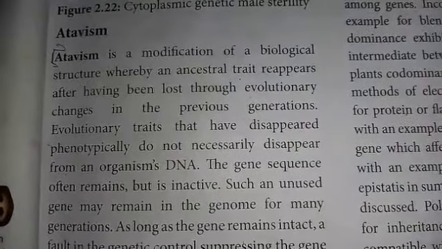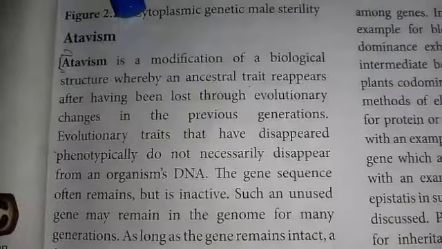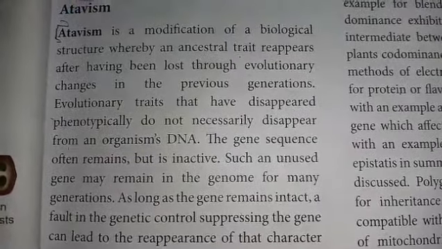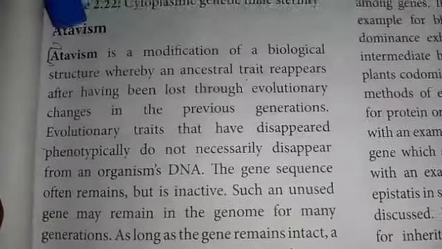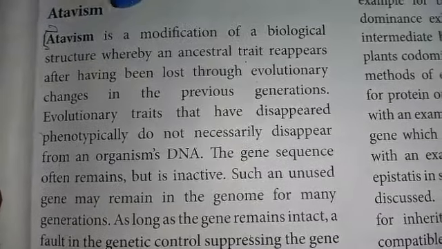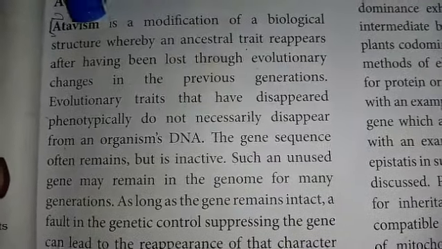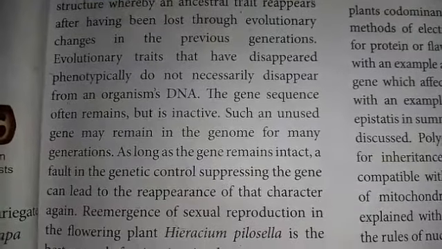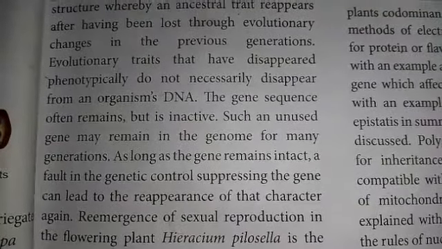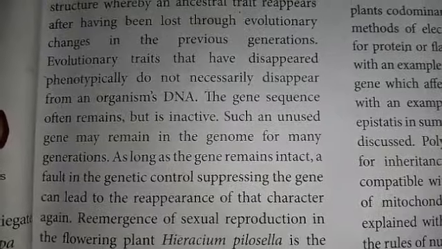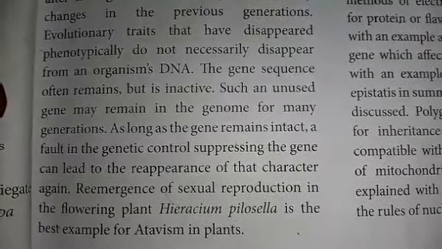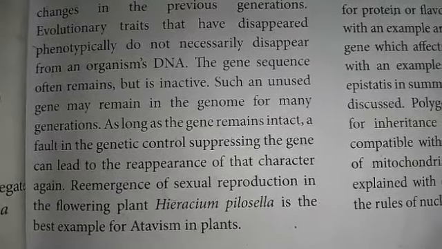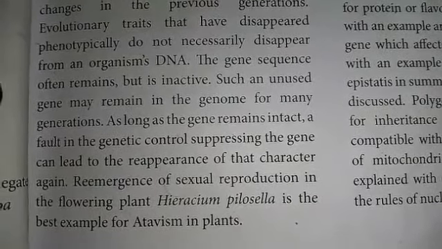Last topic of the lesson is atavism. Atavism is a modification of biological structure, that is, an organ or part present in the organism reappears after having been lost through evolutionary changes in previous generations. For example, atavism is a genetic character that reoccurs after skipping several generations.